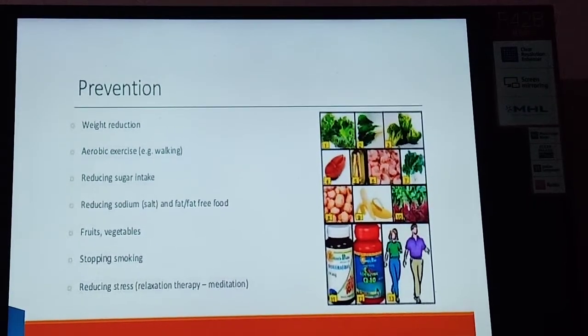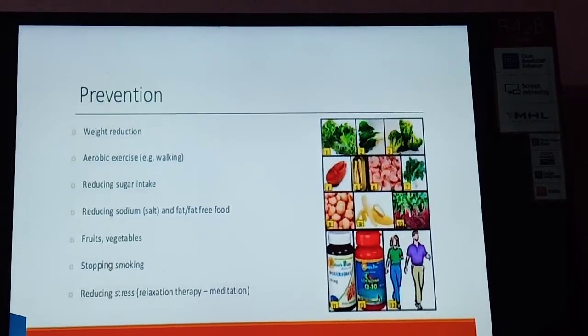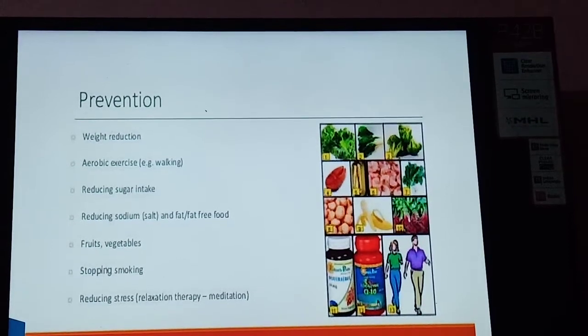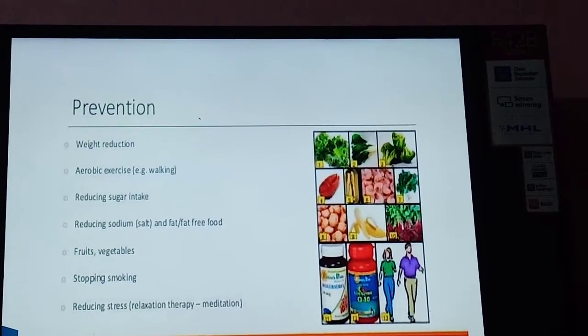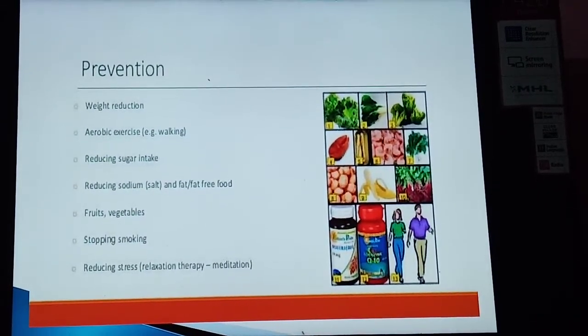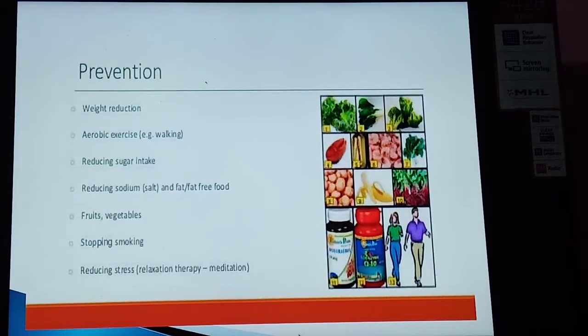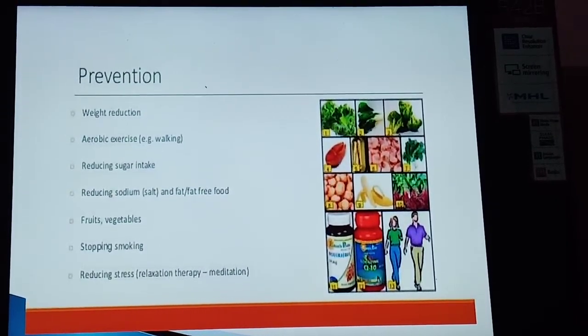Now, how to prevent hypertension? You reduce weight, do aerobic exercise, reduce sugar intake, reduce sodium or salt or fat intake, eat fruits and vegetables, stop smoking, and reduce stress. So relaxation therapy or meditation. These are the different preventive techniques to reduce blood pressure.